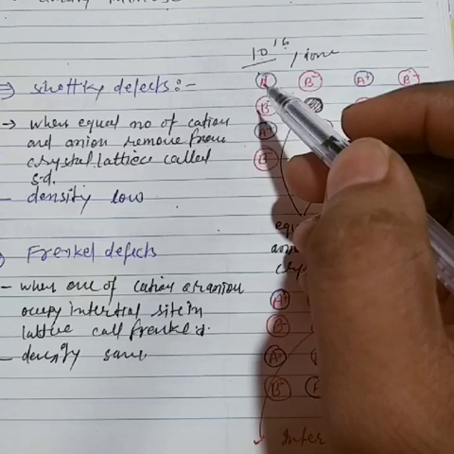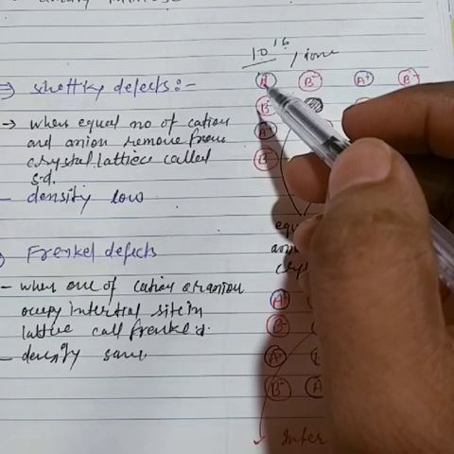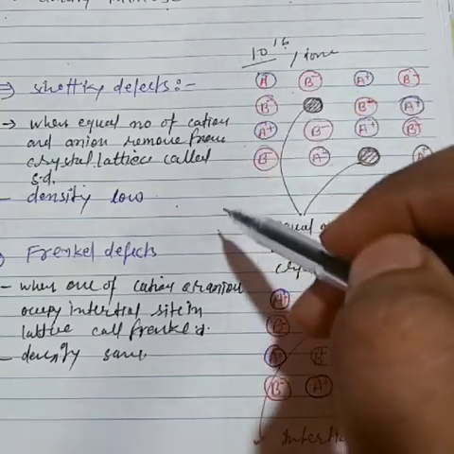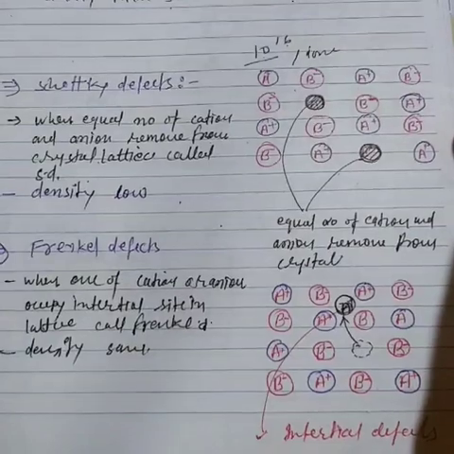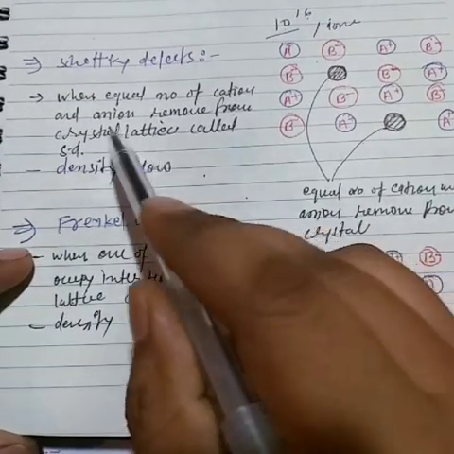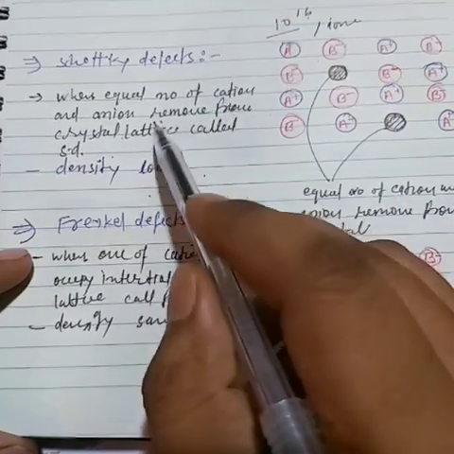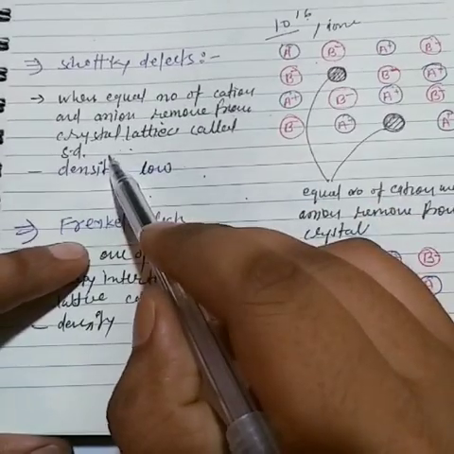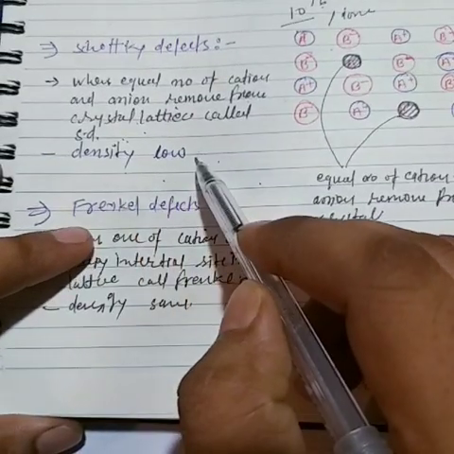And one more thing: one example, AgBr shows both Frenkel defect and Schottky defect. Later on we will discuss what happens there. So two points are very important: when an equal number of cations and anions are removed from the crystal lattice, it is called a Schottky defect, and the density will be low.